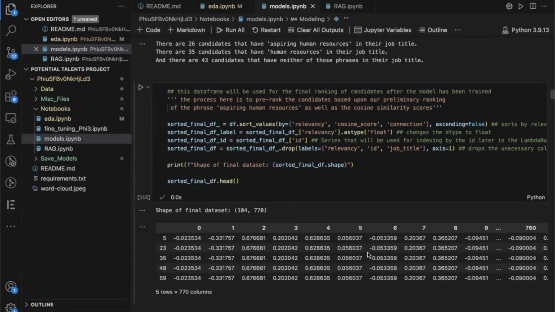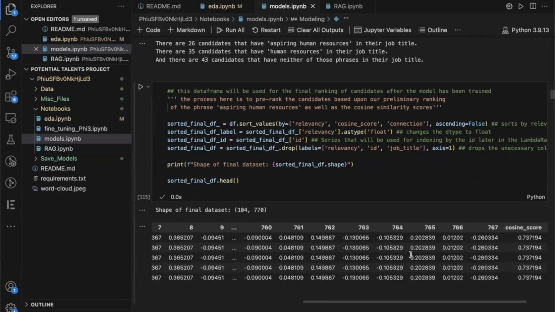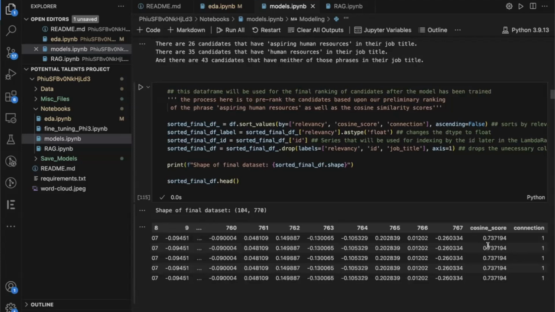And so now we're looking at the full data frame with all those embeddings. So with those BERT embeddings that we were using in the prior notebook, it has 766 columns, since it's a zero index, and then we have just extra features such as connection and cosine similarity.